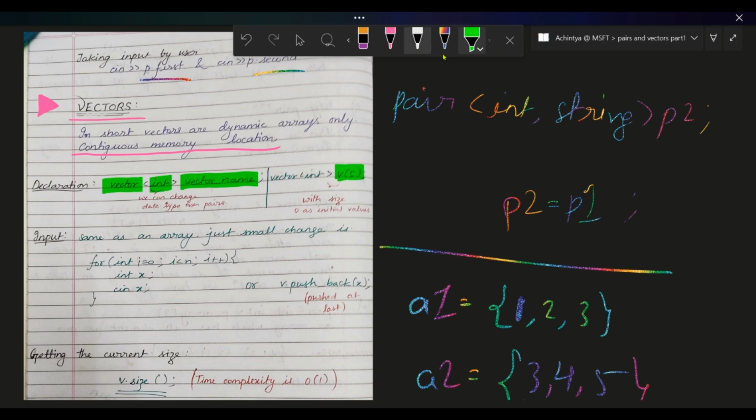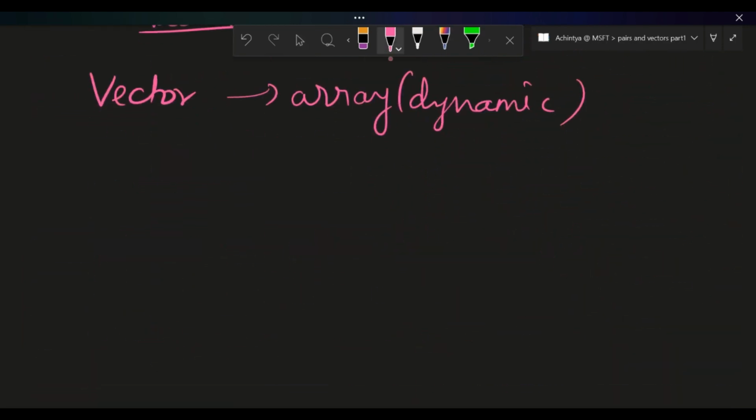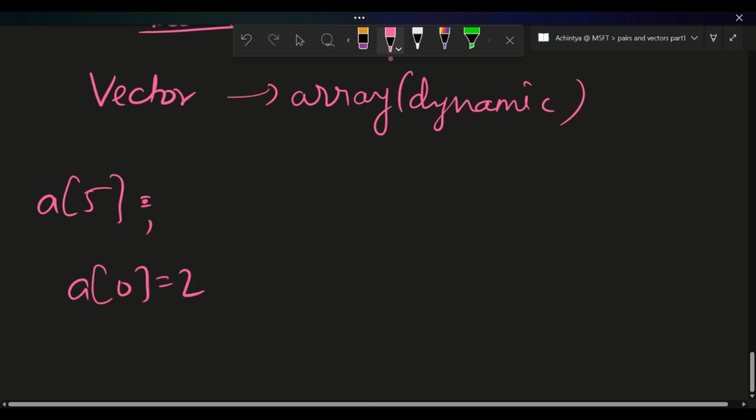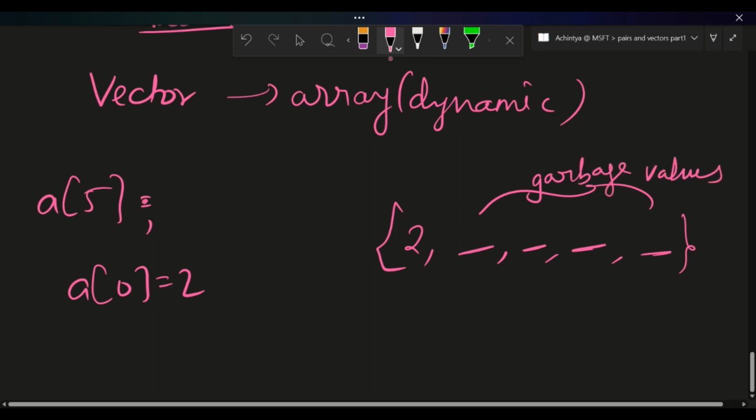One more very important thing, a small but important difference between an array and a vector. When we declare an array, suppose a of 5, and I write a of 0 equal to 2, and I haven't set the other values. So 2, and all the rest will be nothing but garbage values, right? But this is not the case in a vector.